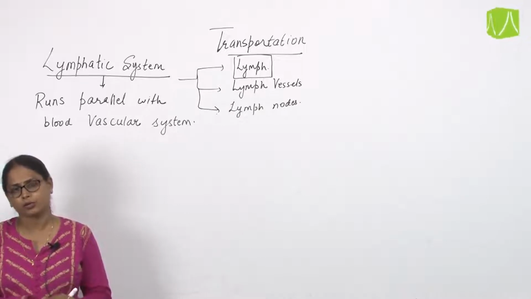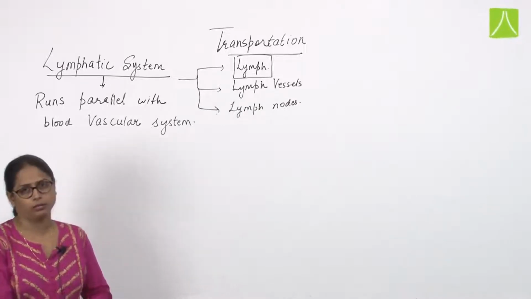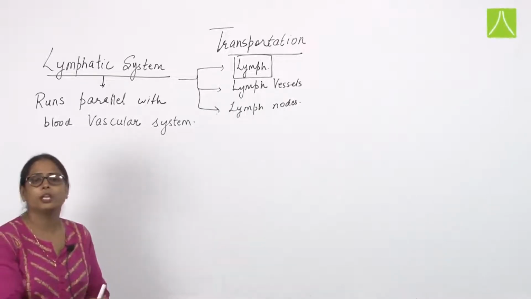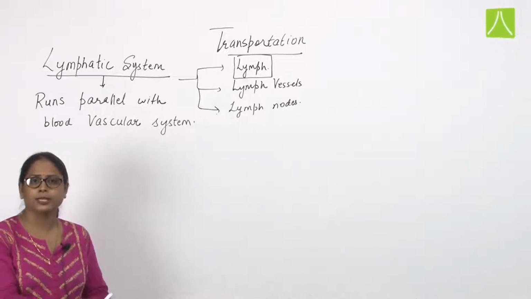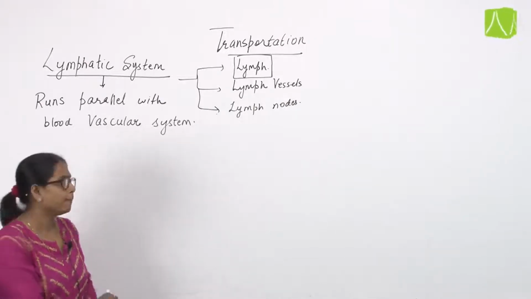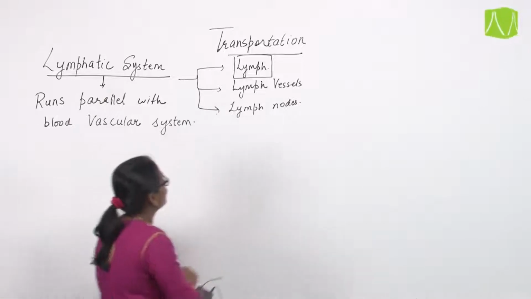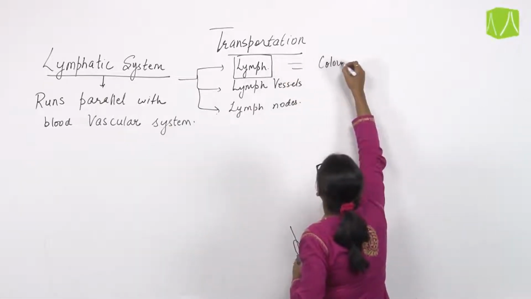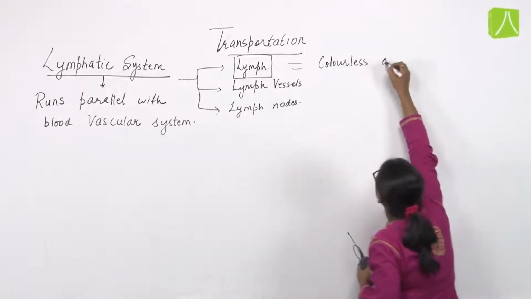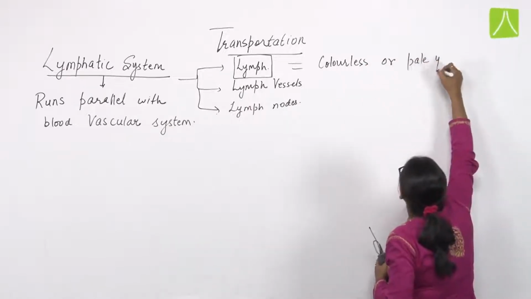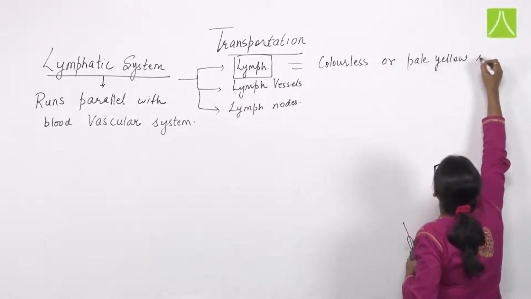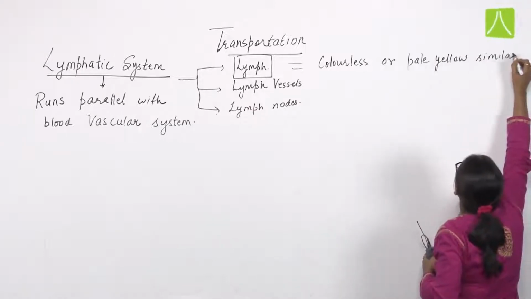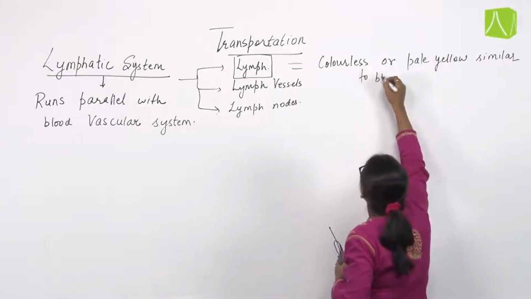As we have studied, blood is red in color because of the presence of the hemoglobin pigment inside the RBC cells. But here the lymph which flows is colorless, or you can also say pale yellow, similar to blood plasma.